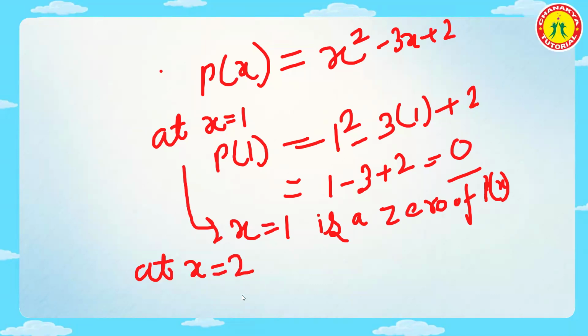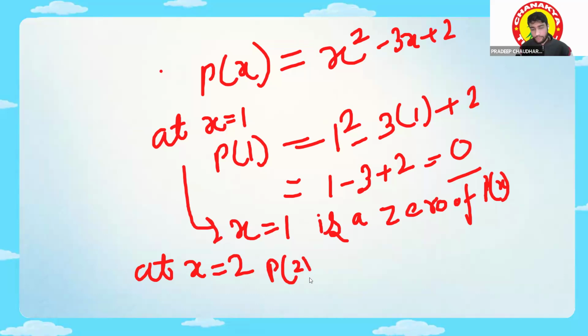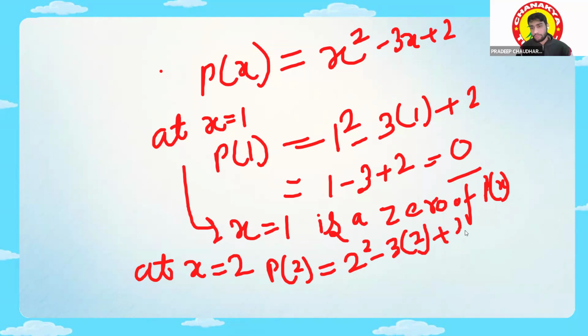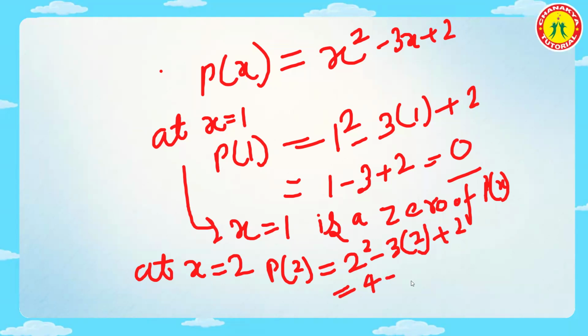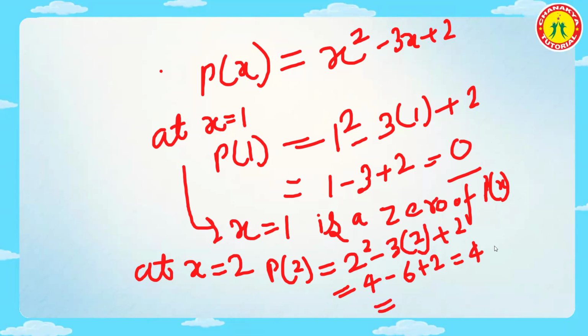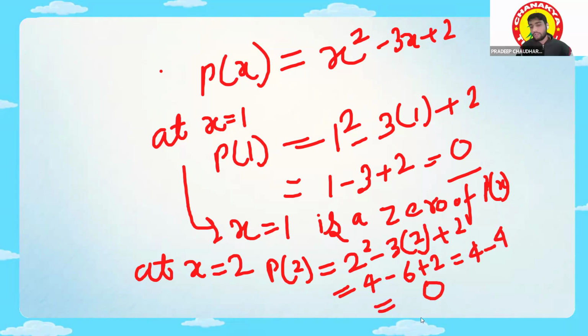Sir, so it would be P(2) equals 2 square minus 3 into 2 plus 2. So it will be equal to 4 minus 6 plus 2. Minus 6 plus 2 is minus 4, and 4 minus 4 is equal to zero.